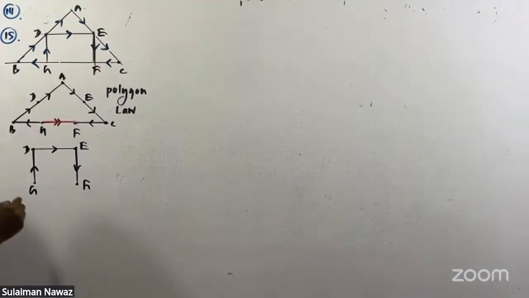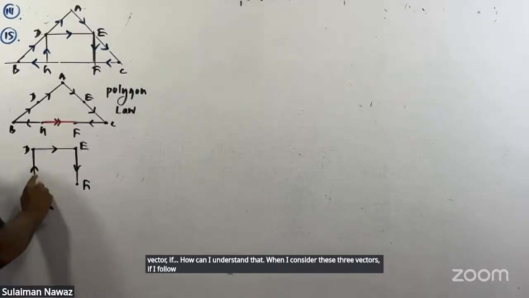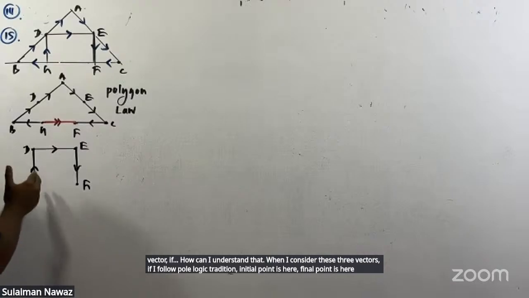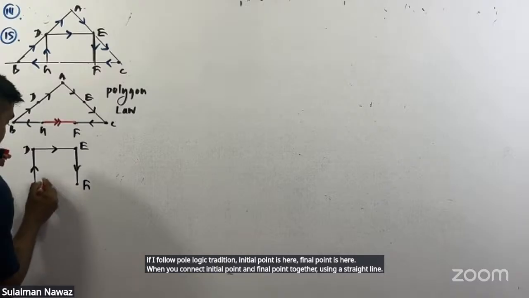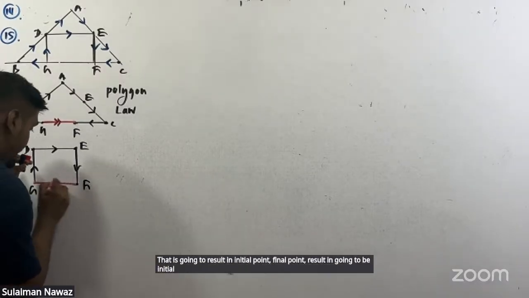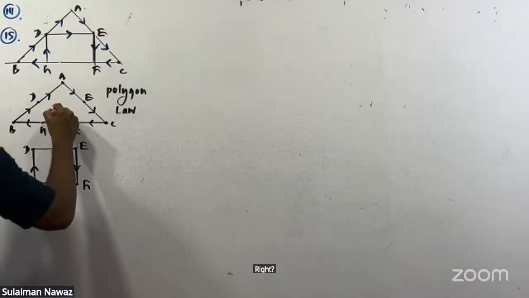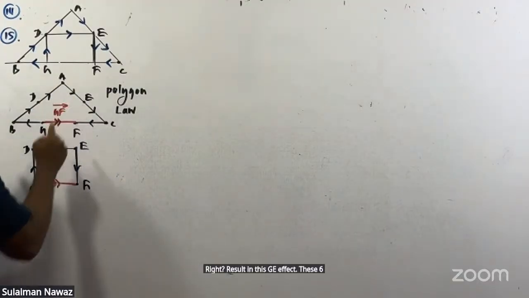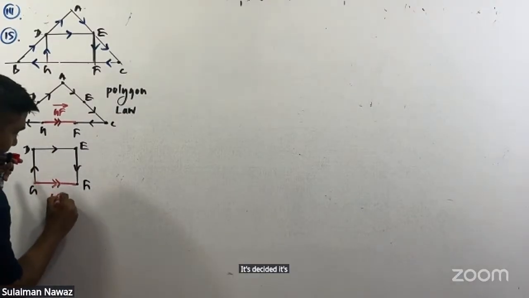When I consider these 3 vectors, the initial point is here and the final point is here. Connecting them with a straight line gives the resultant. The resultant of these 6 vectors is the GF vector, and the resultant of these 3 vectors is again the GF vector.